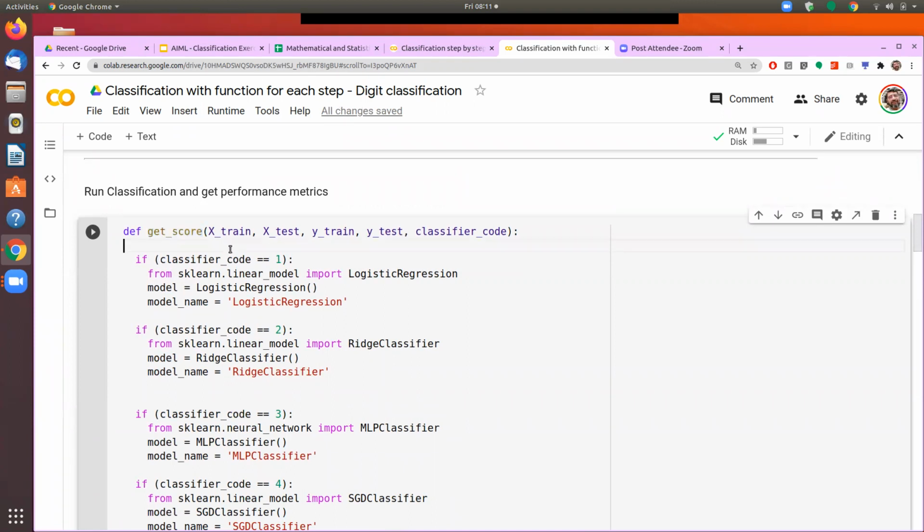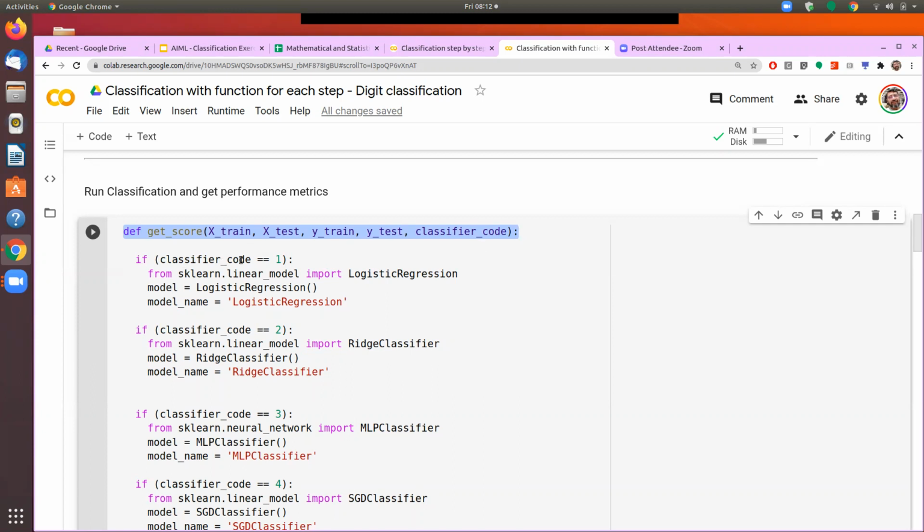Revisiting how we define a function: we start with def, we give a name, and then we define the parameters which should be fed into this function. So we give x train, x test, y train, y test, and the classifier code, because I may like to run only one classifier, or I may like to run 5 different classifiers. So we give the classifier code.